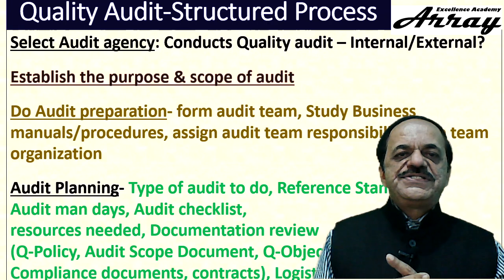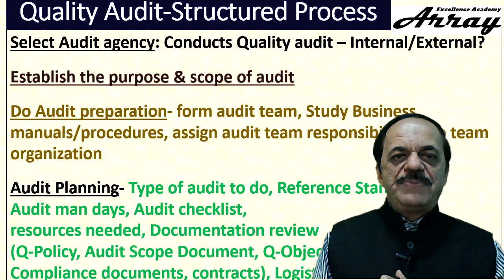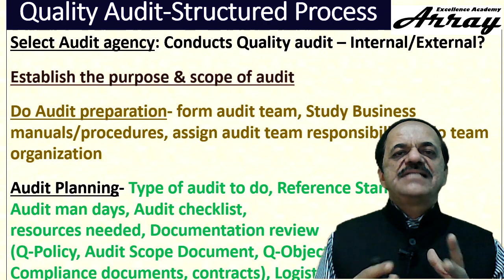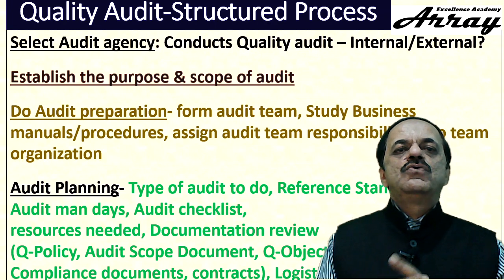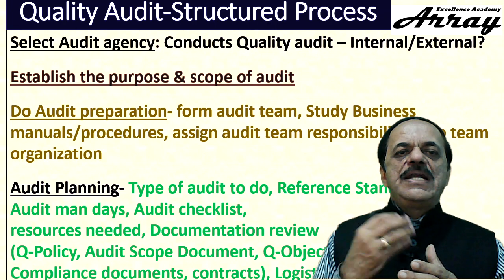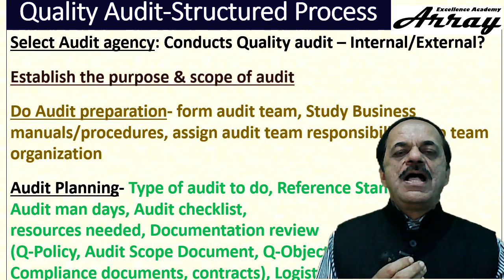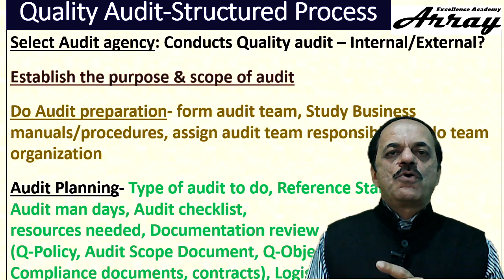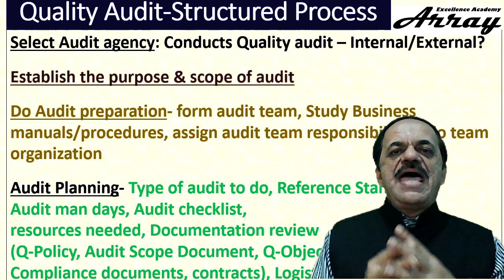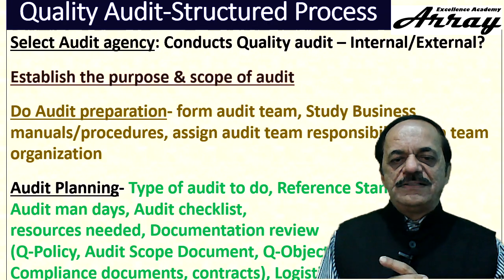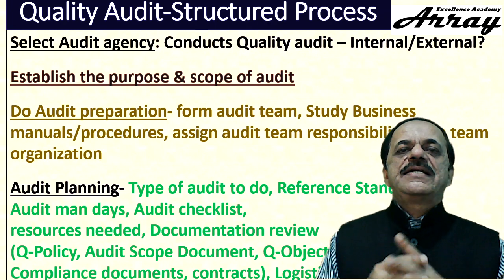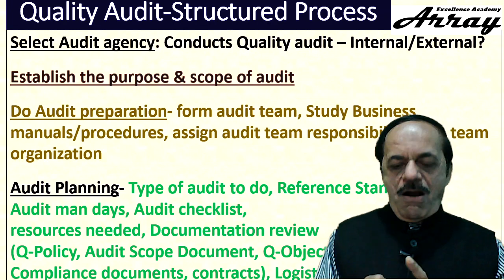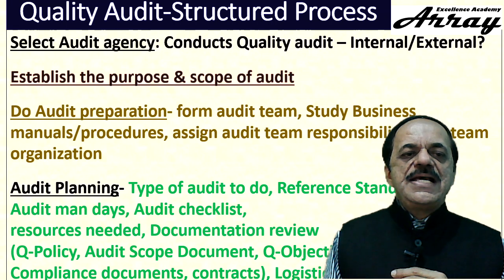Compliance documents may have to be checked if there is a compliance requirement. For example, if I am exporting an electronic item to US, there is a compliance requirement that my product should be UL approved. If such a case is there, whether UL approval has been taken, we may have to check. Contracts with the customer may have some special requirements. For example, if somebody is making naval equipment, the item may have to conform to the JSS Penta 5 standard. Whether such a requirement is there in the contract, and whether it is adhered to, all these may have to be confirmed upfront by the auditors, including the logistic travel arrangements.